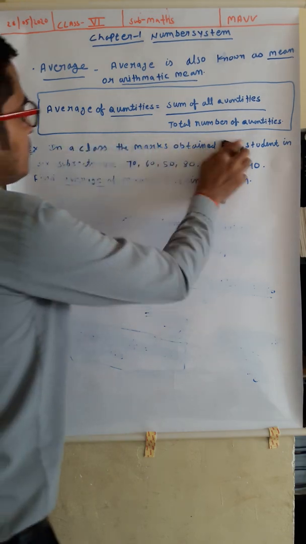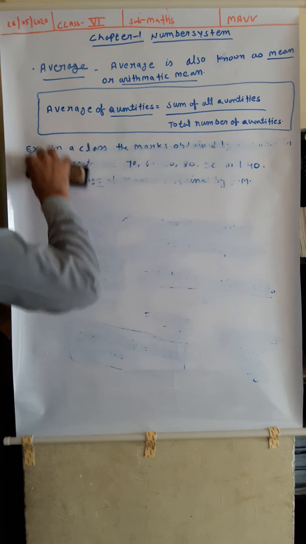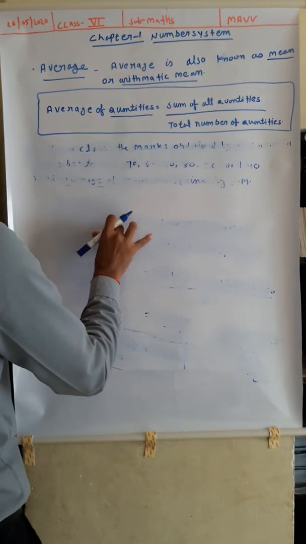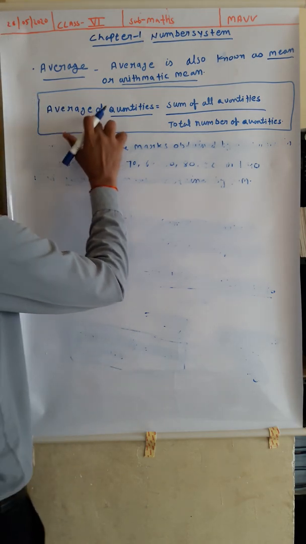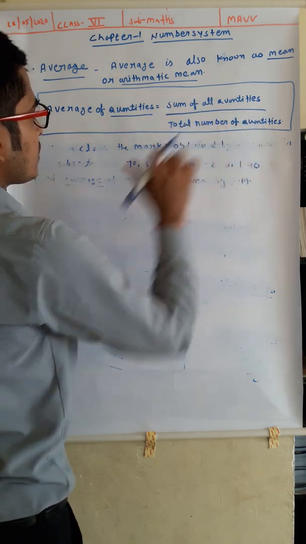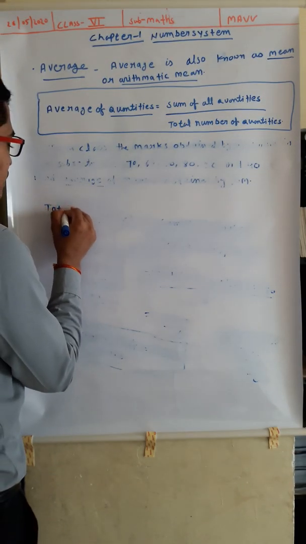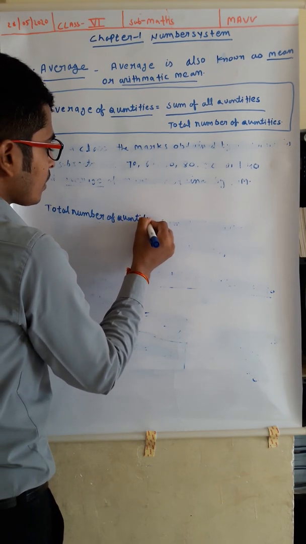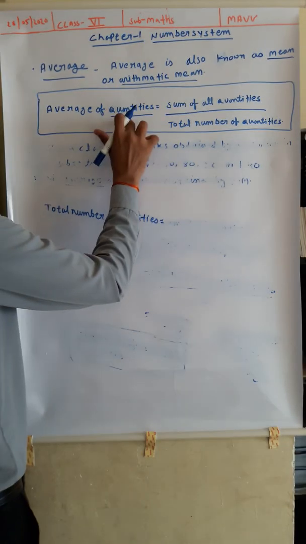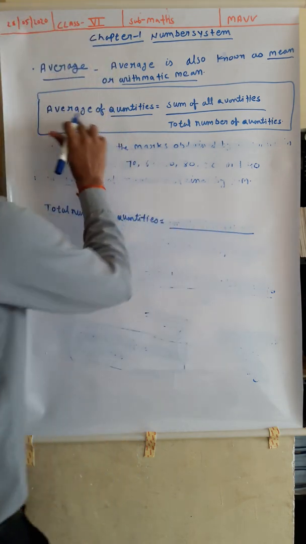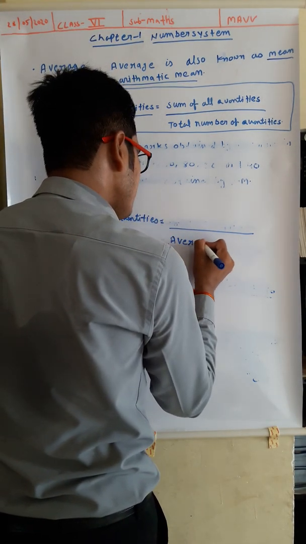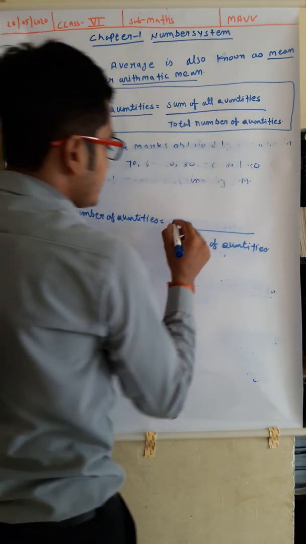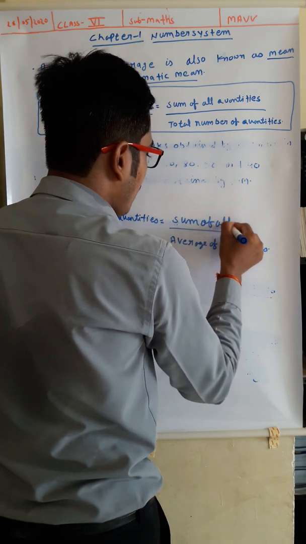Dear kids, suppose you want to find the total number of quantities. How will you find it? The formula is: average of quantities is equal to the sum of all quantities upon the total number of quantities. Now, if you want to find the total number of quantities, the average of quantities will come down, and the sum of all quantities will remain the same.